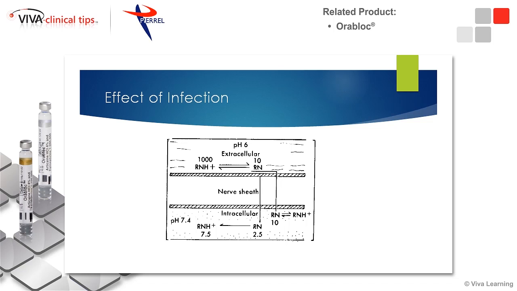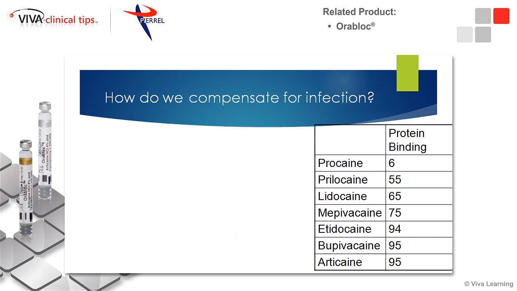Now, there are a lot of other factors going on in areas of infection besides just the fact that the pH is lower. We have other mediators of infection that are released by the tissues when there's infection, increased prostaglandins, and these things also tend to interfere with the binding of the local anesthetic molecule to the nerve receptor sites. So it may not be as simple as a lower pH, but it's certainly one factor. So we'll talk about how we deal with that and compensate for infection.